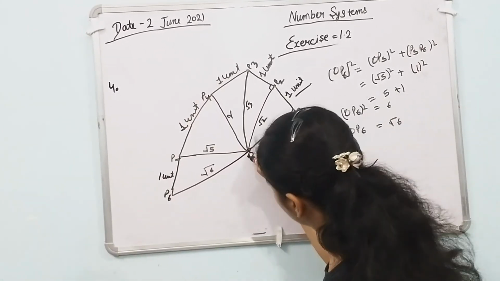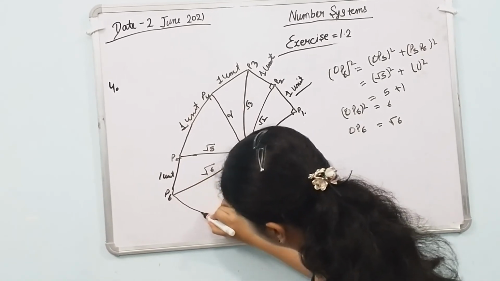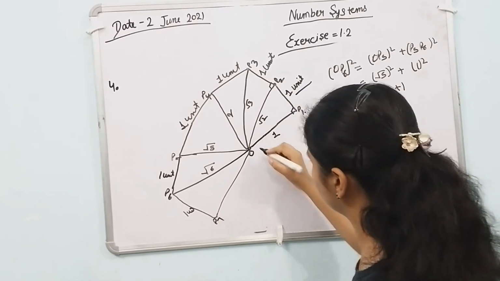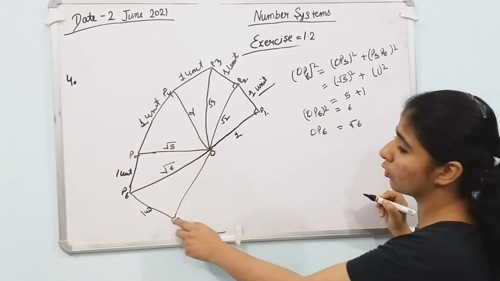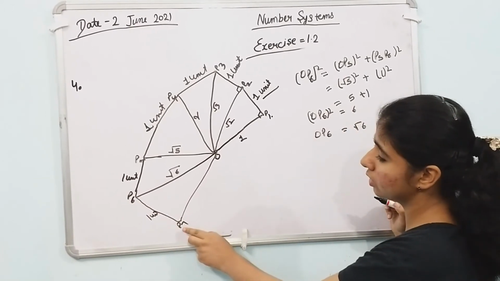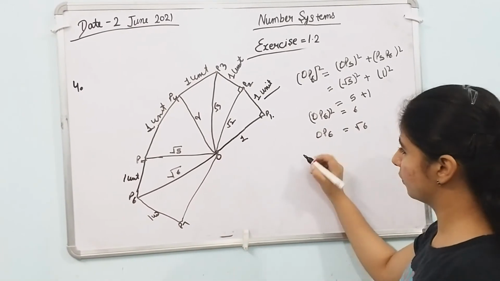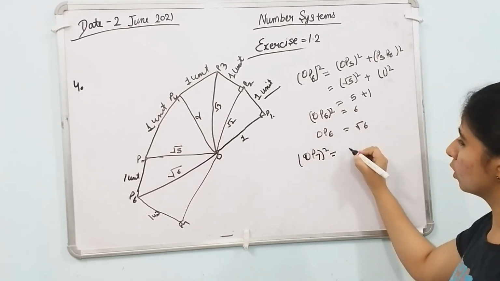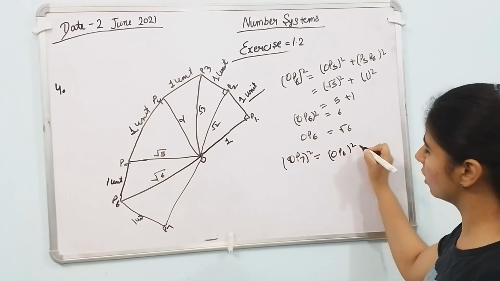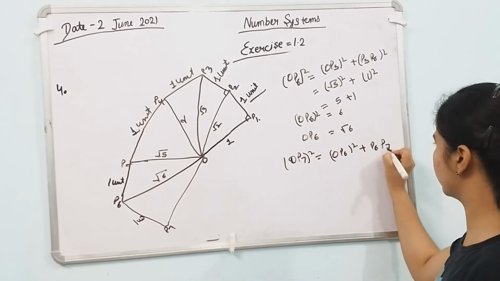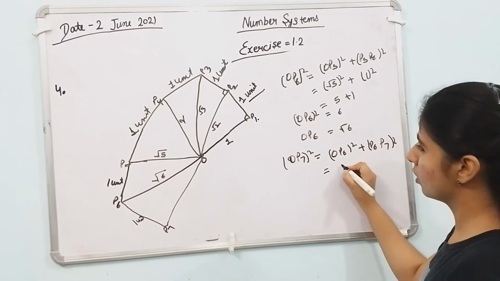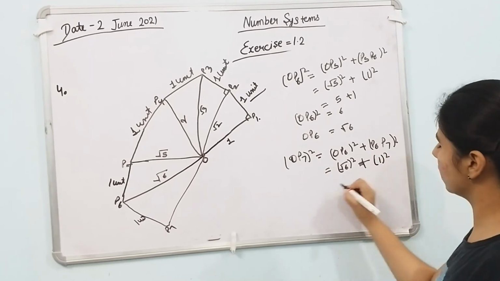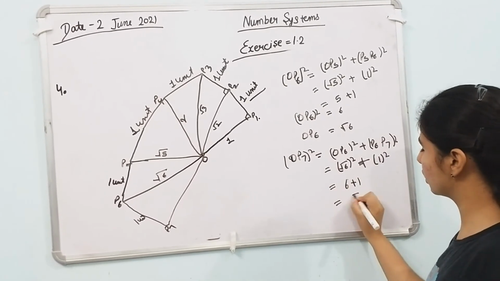Now we take a 1 unit length again on P7 and join the perpendicular from P6 to P7 and P7 to O. OP7 whole square equals OP6 whole square plus P6P7 whole square, root 6 whole square plus 1 square, 6 plus 1, root 7.